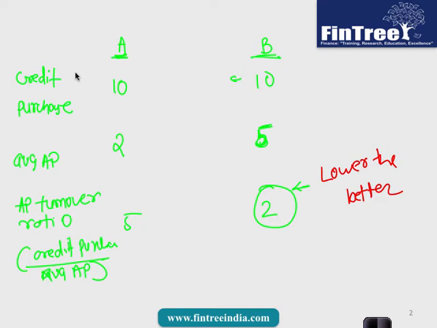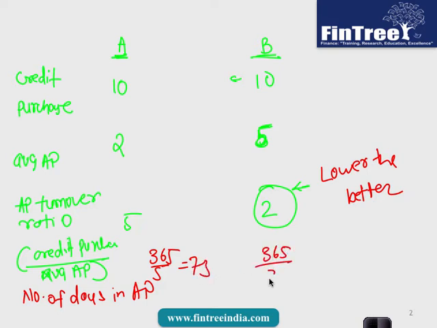And applying the same formula, we can calculate number of days in accounts payable, and this would be 365 divided by 5, and this would be 365 divided by 2, 182.5. The interpretation is we got credit of 182.5 days, here we got credit of only 73 days, and the longer credit period you get, better it is for you. Do you want me to repeat this part again?